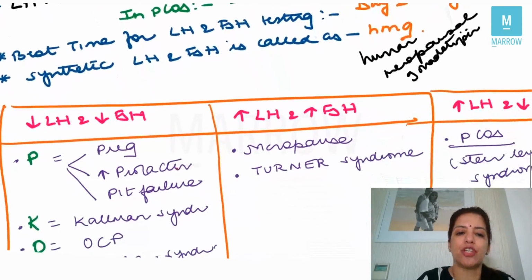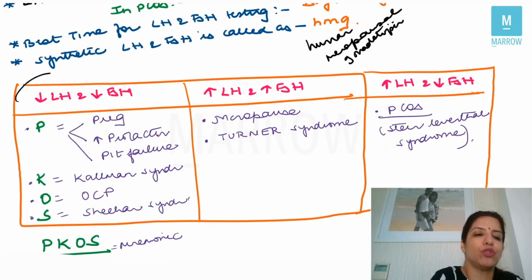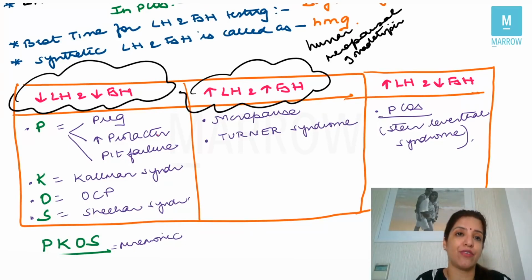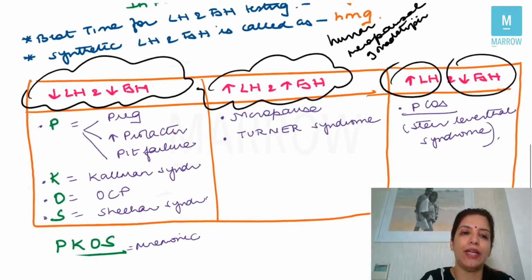Now, this table which I have made here is one of the very, very important tables. In which condition are you going to get decreased LH and FSH? In which condition are you going to get increased LH and increased FSH? And in which condition is LH increased but FSH decreased? So let's start this table quickly.